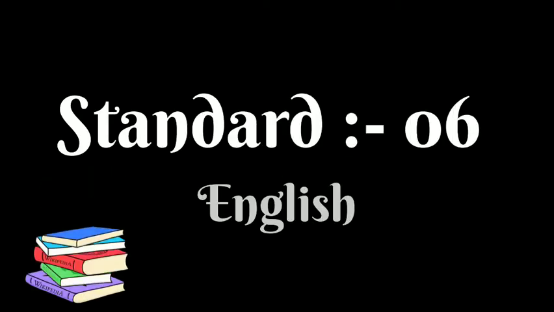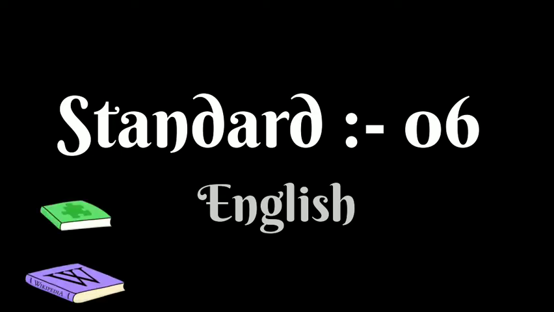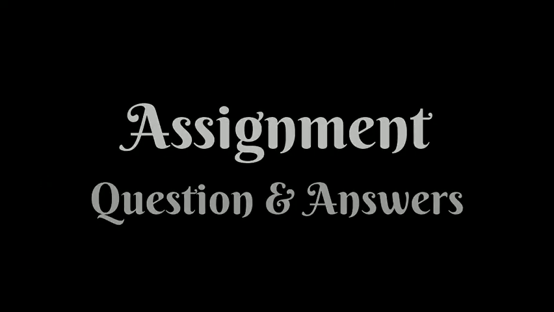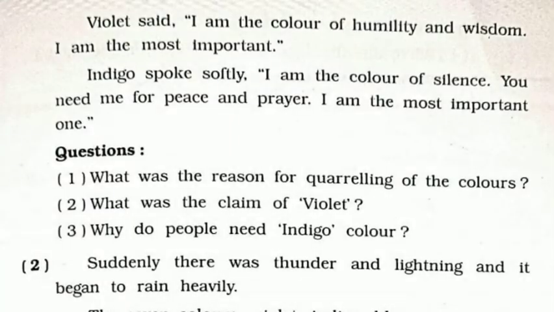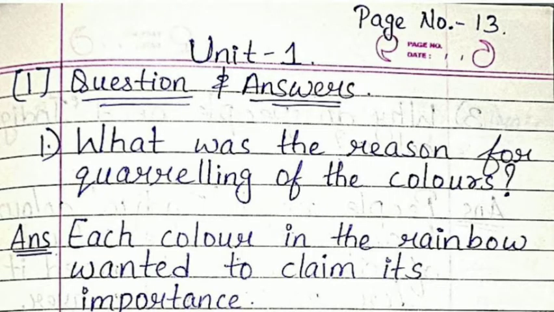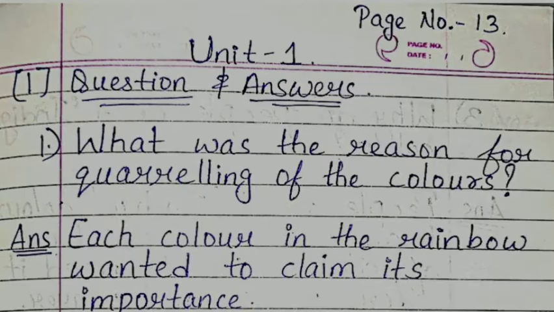So I'm back with the assignment of English, and today we'll be doing the question answers. So we'll start with unit number 1. The first question is, what was the reason for quarreling of the colors? So the answer will be, each color in the rainbow wanted to claim its importance.